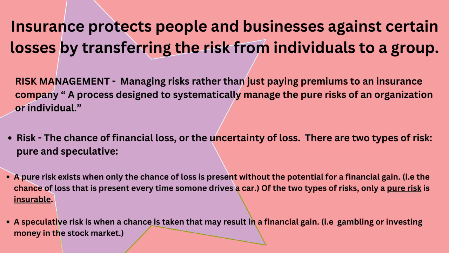There are two types of risk, pure and speculative. A pure risk exists when only the chance of loss is present without the potential for a financial gain. For example, the chance of loss that is present every time someone drives a car. Of the two types of risks, only a pure risk is insurable. A speculative risk is when a chance is taken that may result in a financial gain. For example, gambling or investing money in the stock market.